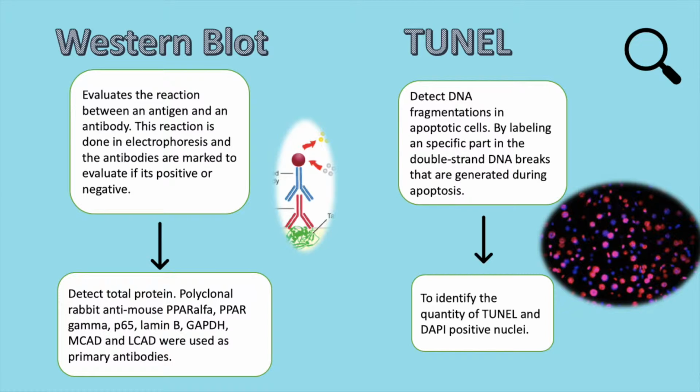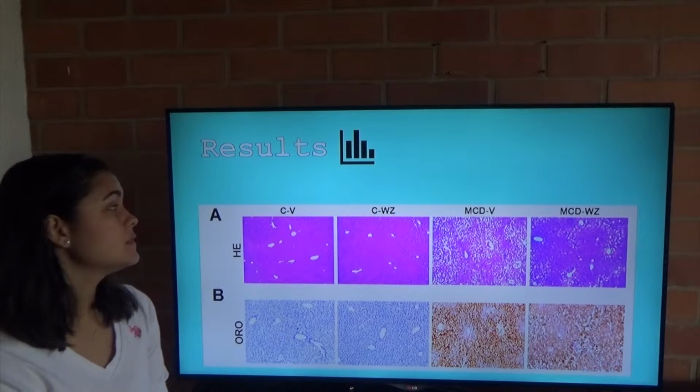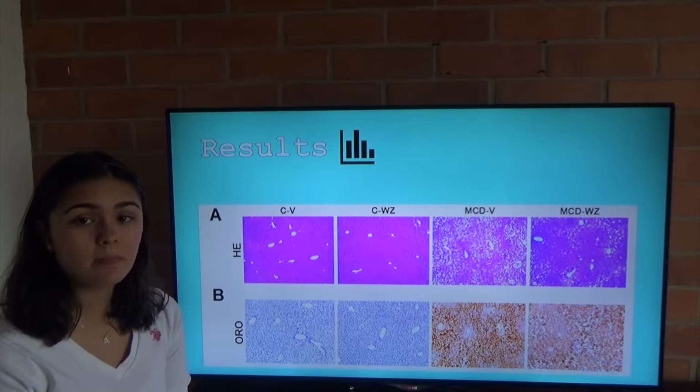Finally, TUNEL was also used to detect DNA fragmentation in apoptotic cells by labeling a specific part in the double-strand DNA breaks that are generated during apoptosis. And this was done, of course, to identify the quantity of TUNEL and DAPI-positive nuclei. Results. So in here we can see a histological sample.